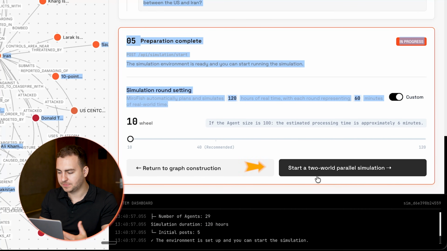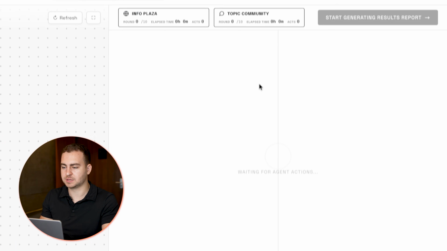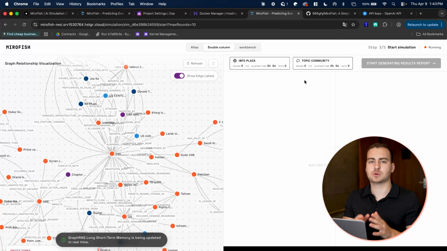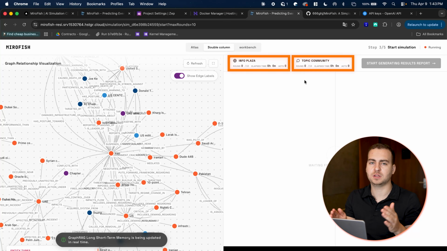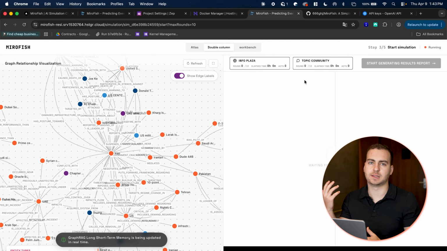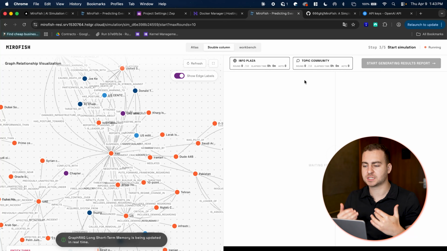So I'm going to put 10, I'm going to start here, the parallel simulation, and what we're going to see now is that we have two worlds happening. We have an info plaza and a topic community. One is like X, one is like Reddit, right? And you'll start seeing these agents generating various posts, replying, quote replying, retweeting, liking, whatever, and effectively debating across these rounds.